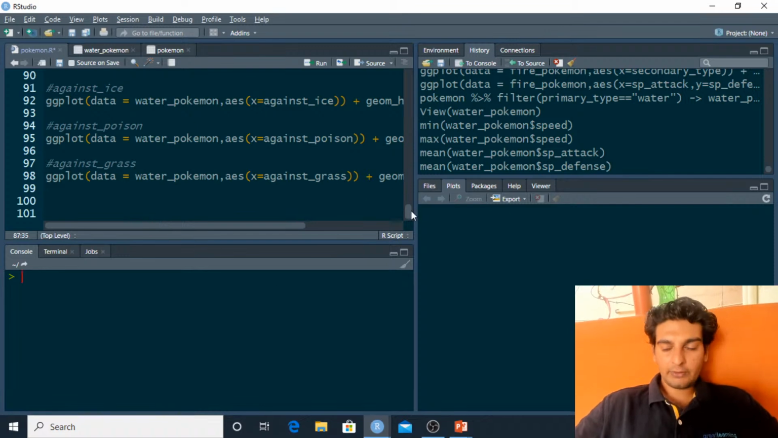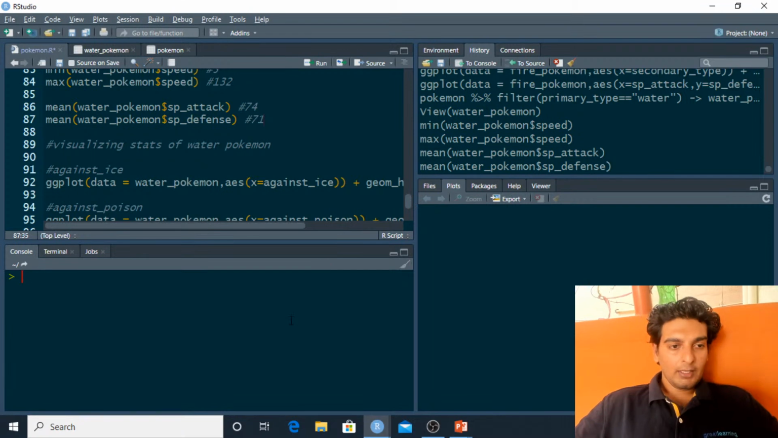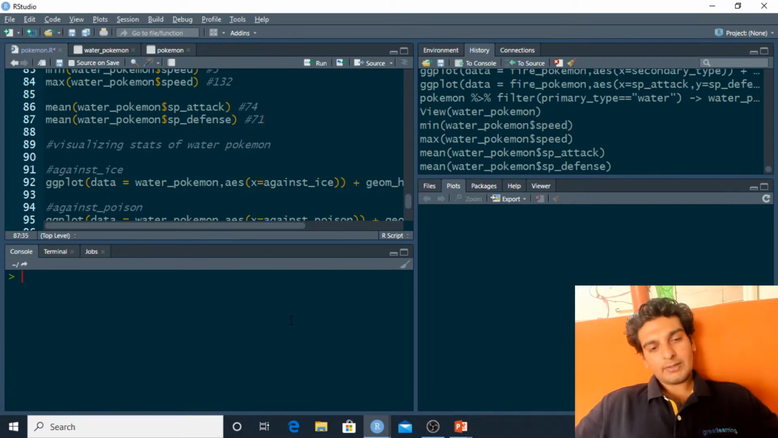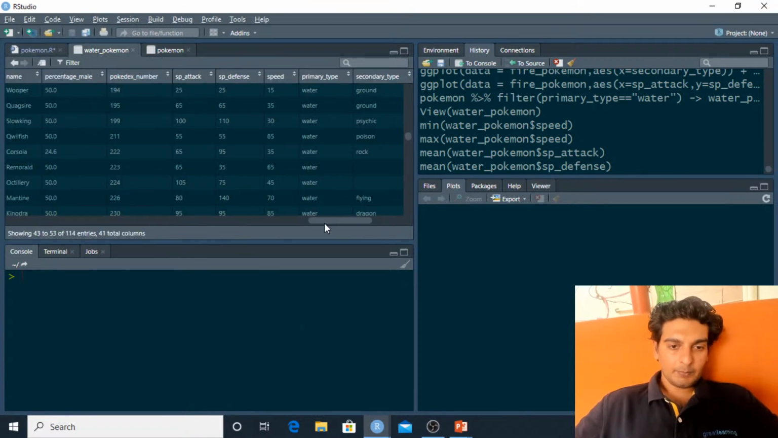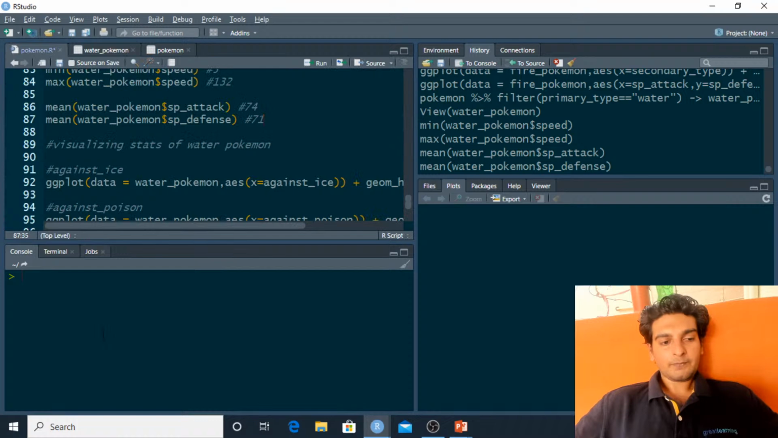So we are done with the basic analysis of it. Now I'd want to visualize some stats of a water Pokemon, and I'd want to see how these water Pokemons perform against ice type Pokemons. So here I've got the against ice column. Let me show you guys the against ice column. This is the column, and since this is actually a continuous numerical value, I'm going to make a histogram for this.